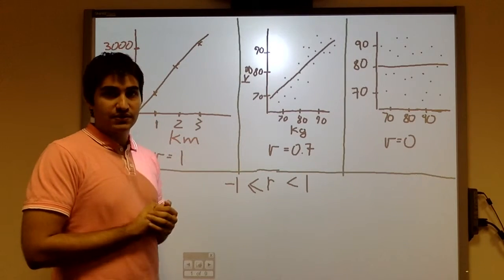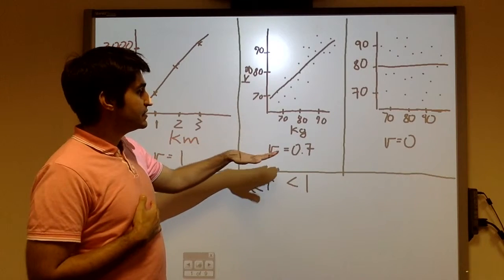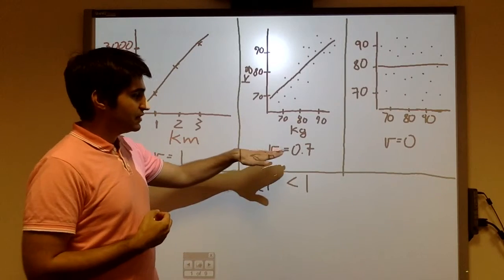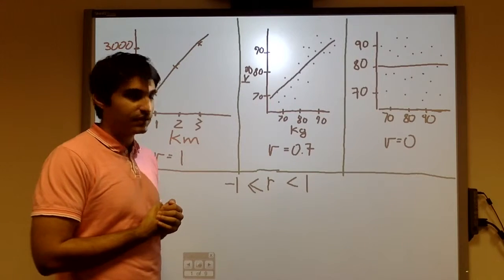Another example of a fairly good correlation could be if we were to compare, say, the weight of a person and the weight of his brother or sister. So in this case, the correlation is fairly good, but it's not perfect. So it's 0.7. So one fairly well predicts the other.